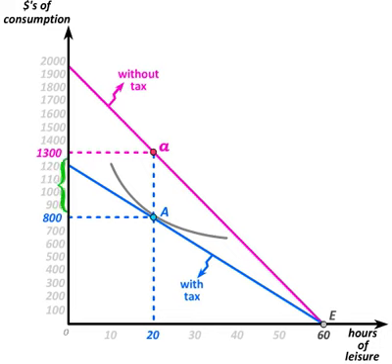If working for 40 hours a week results in a paycheck of $1,300 in the absence of a tax and a paycheck of $800 with the tax, then we can conclude that the tax that the worker pays at bundle A is in fact the difference between those two amounts, $1,300 minus $800, or $500 in the tax payment. We will therefore always be able to identify the tax payment that the worker makes by first identifying the actual bundle he consumes under the tax, and then drawing the vertical distance up to the without tax budget constraint. This is a trick that we'll be using repeatedly.